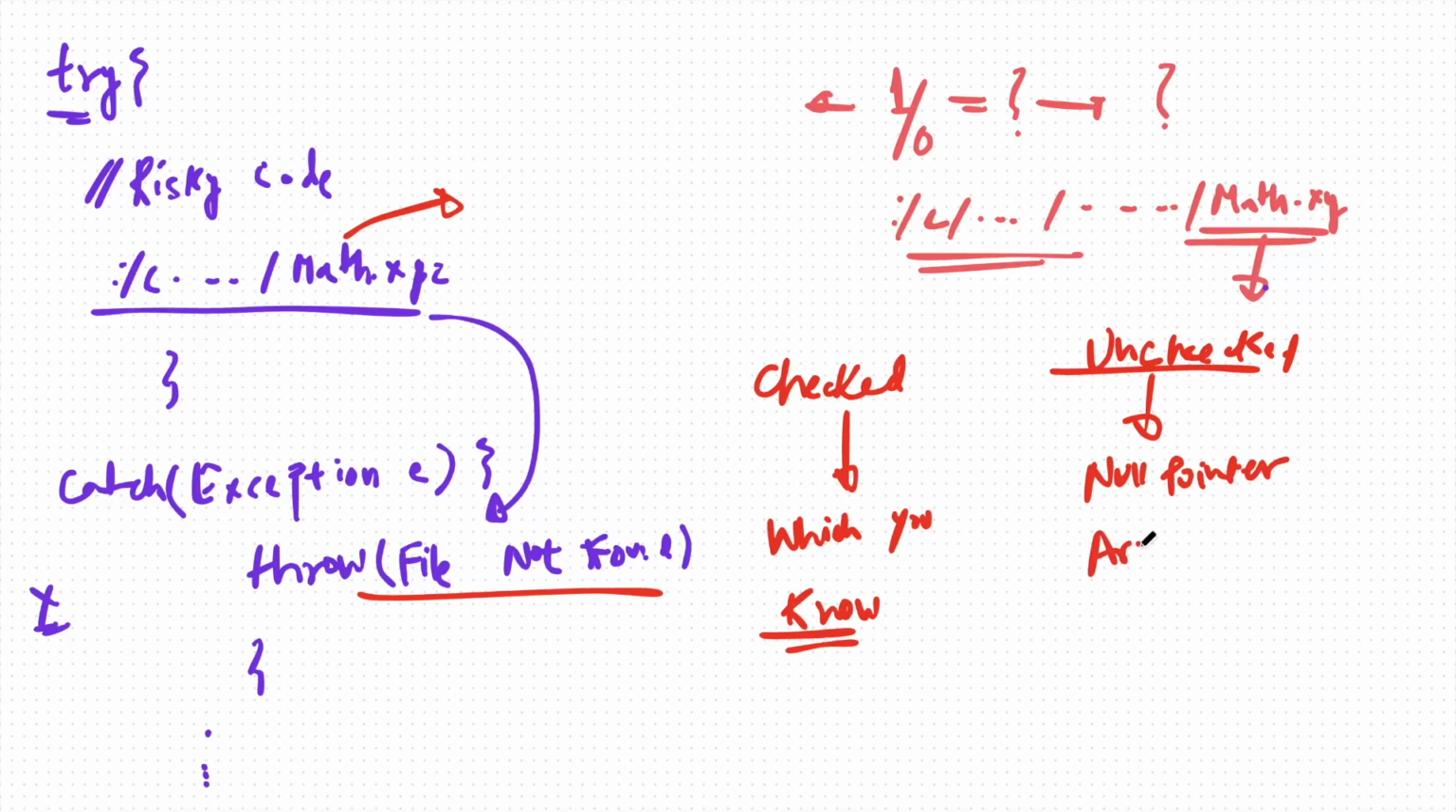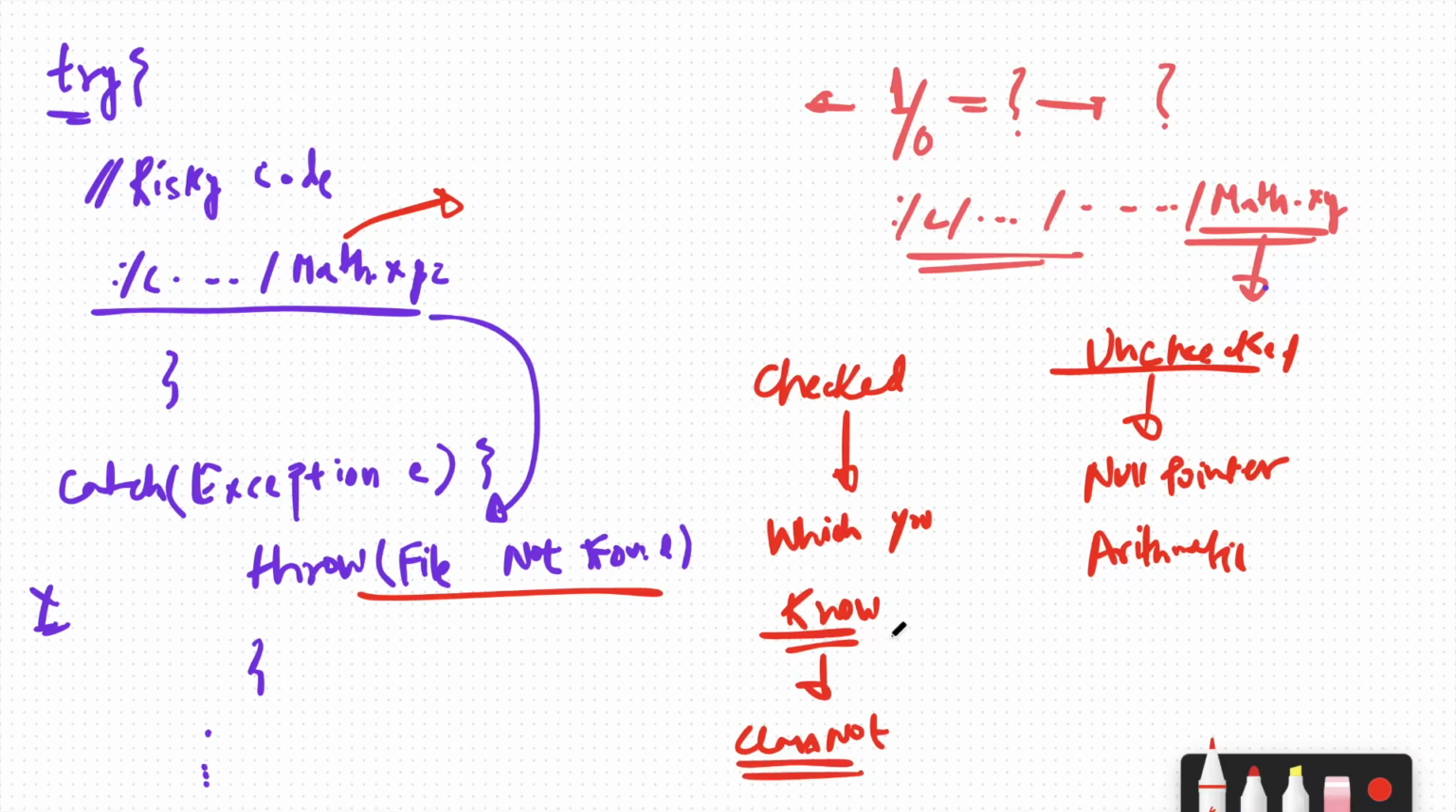It can be an arithmetic exception. Okay. And what are the types of checked exception? It can be a file not found exception or class not found exception. So these types of exception are checked and unchecked.